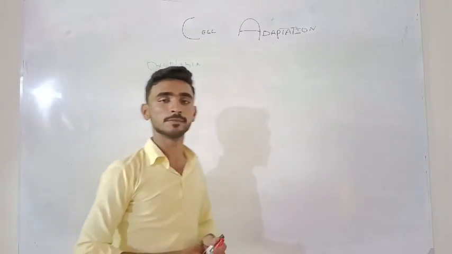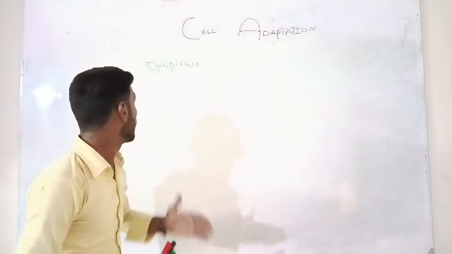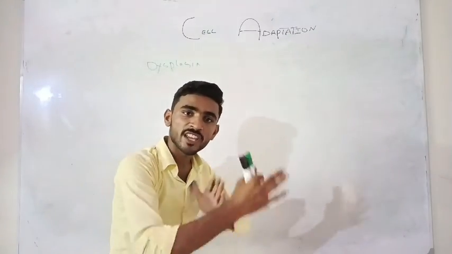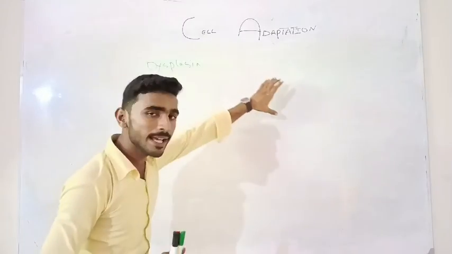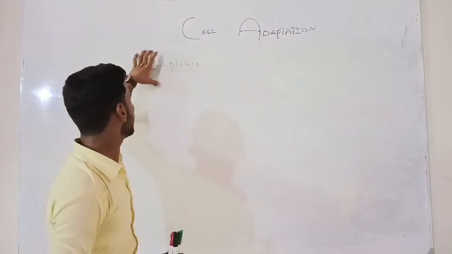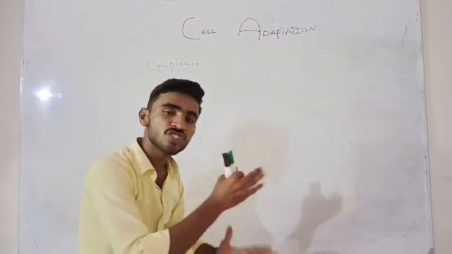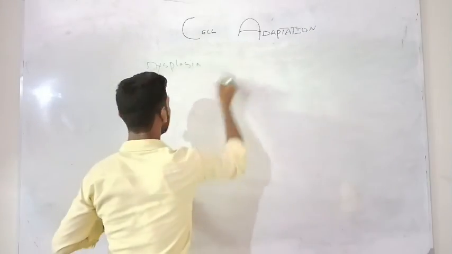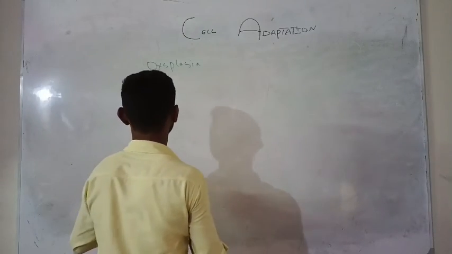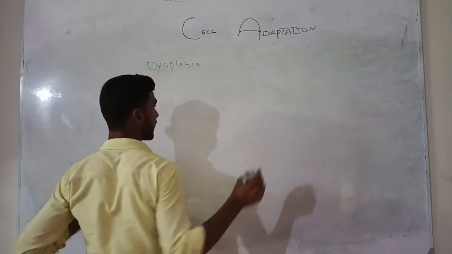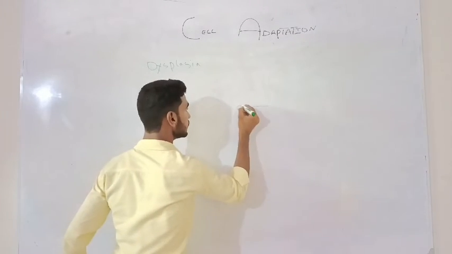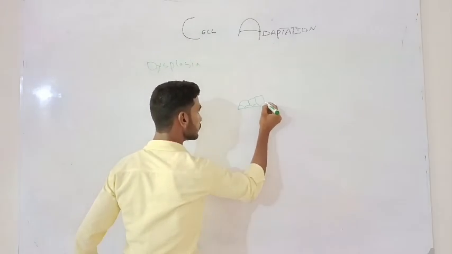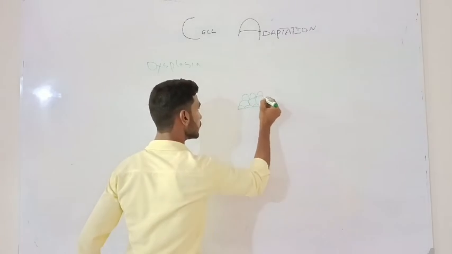What's happening in dysplasia? You know that in dysplasia, the shape of the cells changed. The shape, the layering, the numbers, and the entire thing of the cells are changed. That is, the development of these cells becomes disturbed.